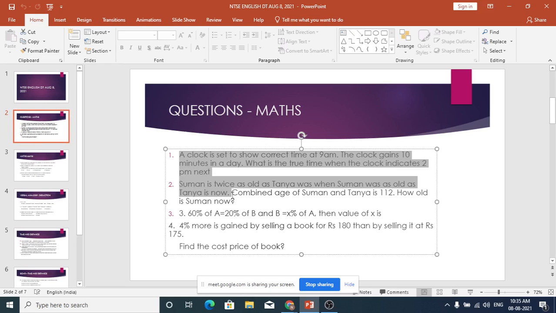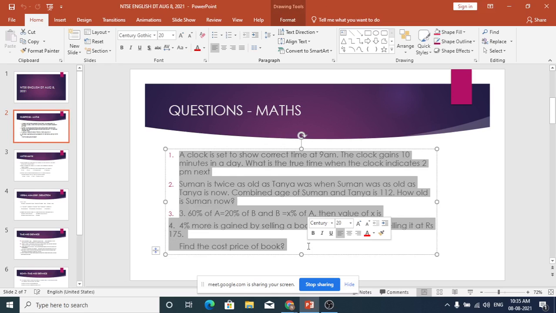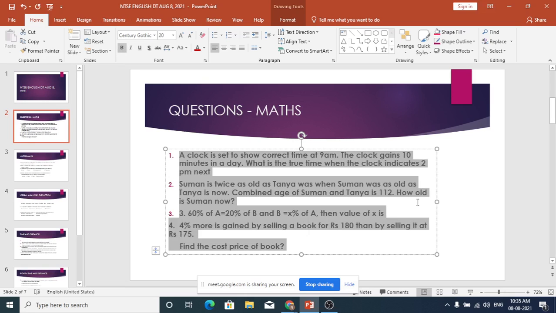I would request Advaita to read the first question. Advaita, are you able to, can you read it? Advaita is there. Sir? Can you read the first question? Are you able to see the screen?